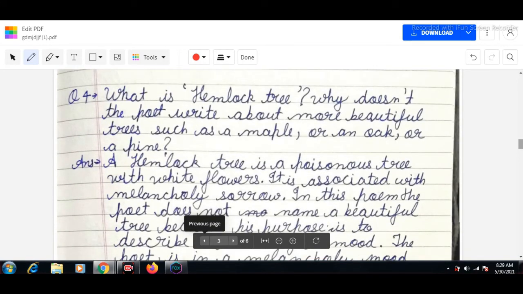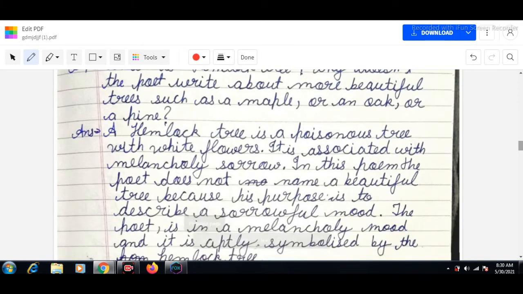Our fourth question is, what is a hemlock tree? Why doesn't the poet write about more beautiful trees such as a maple or an oak or a pine? So our question is this: what is a hemlock tree? A hemlock tree is a poisonous tree with white flowers. It is associated with melancholy and sorrow. And in this poem, the poet does not name a beautiful tree because his purpose is to describe a sorrowful mood.